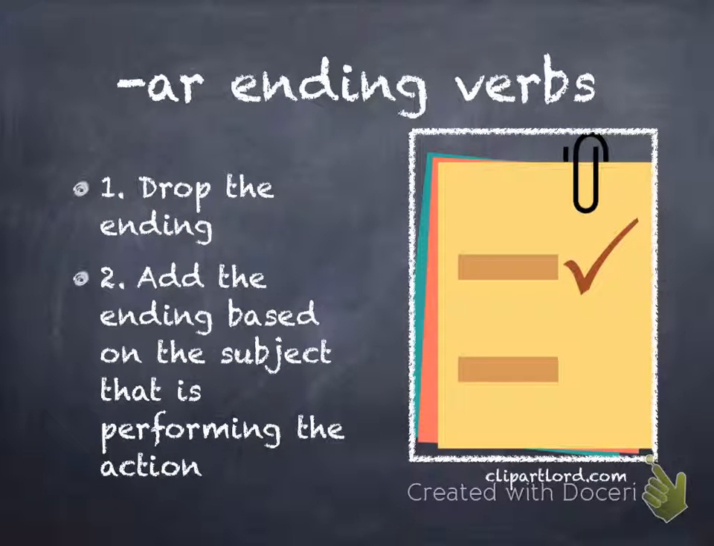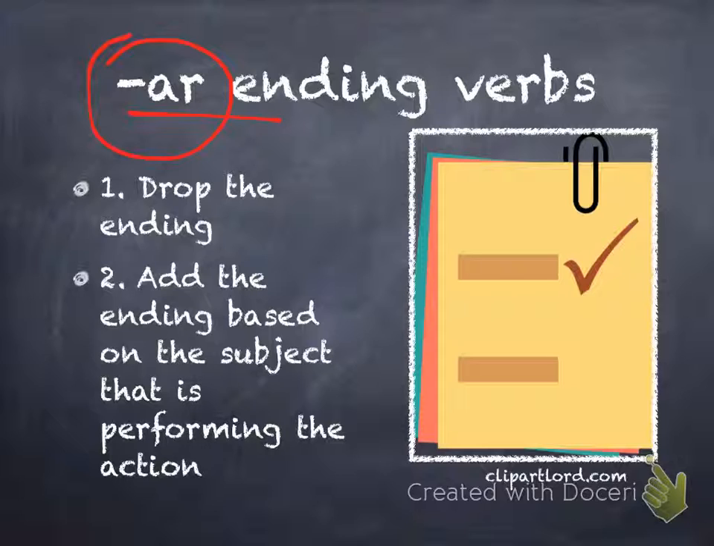So to conjugate a verb, there's two steps. That's it. One, drop the ending. So we're going to drop this AR part of any verb that we're going to conjugate. So that's step one. Step two, add the ending based on the subject that is performing the action. So based on the subject of the sentence, then you're going to add that ending in place of the AR. And that's it. That's conjugating verbs. So all you need to know is the endings and the subjects, and then you're good.